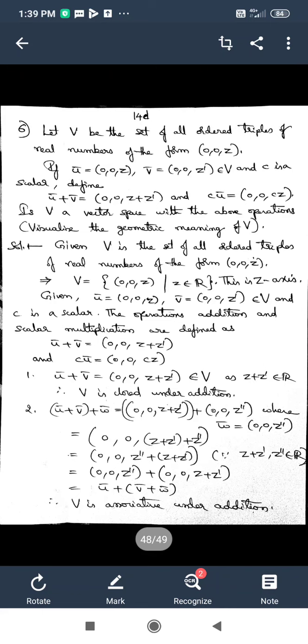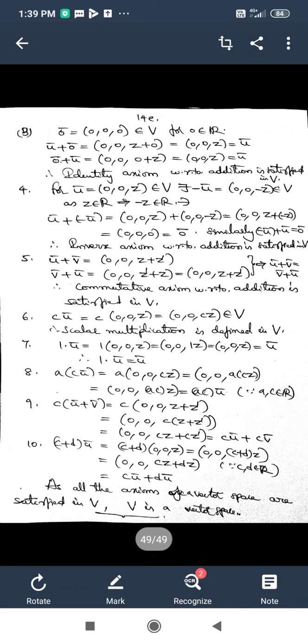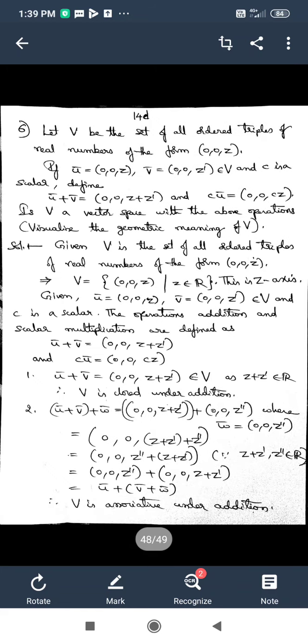But first of all, you have to try, as you have seen how to verify things in the first 4 problems. Now you are in a position to understand what we need to show, whether the given set is a vector space or not. In this 5th and 6th problems, I have verified all the axioms.